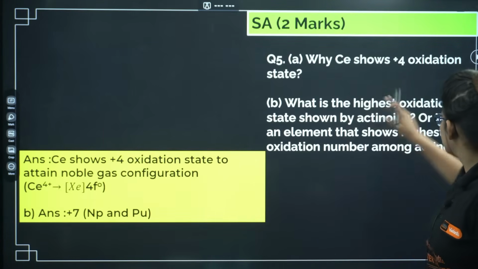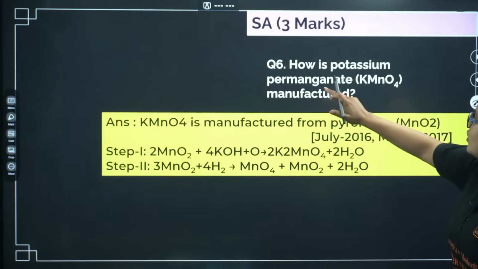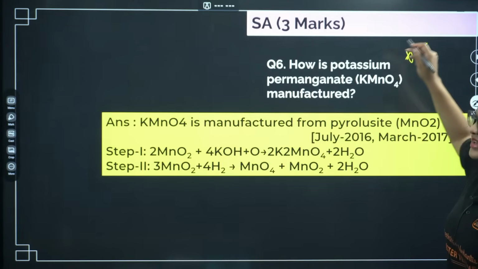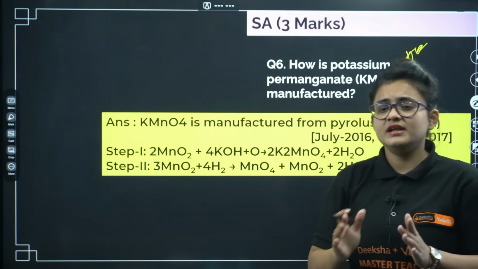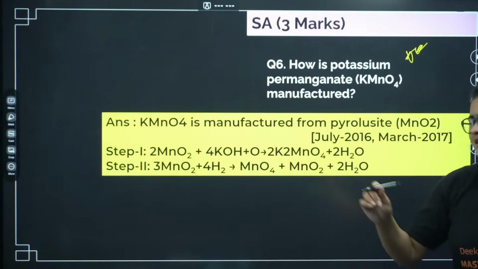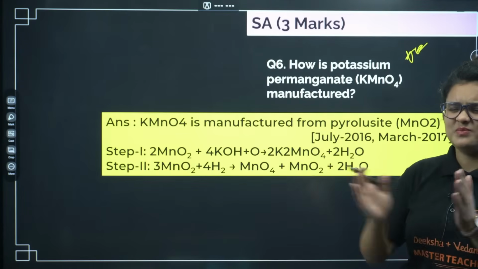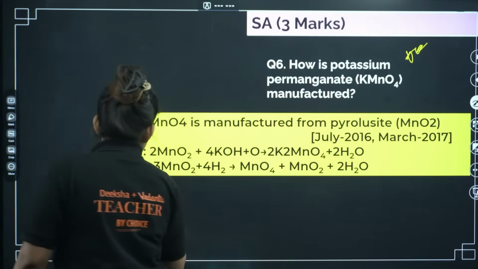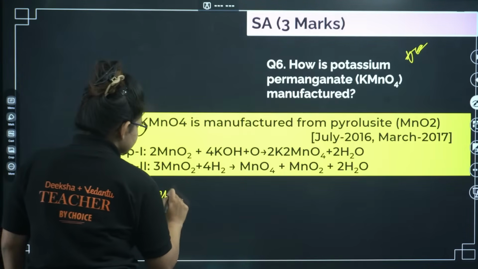What are the components? Neptunium and plutonium. Going ahead, how is potassium permanganate manufactured? Even if you are not doing the D and F block elements, make sure at least you are going through this problem. Please. One more thing that I want to tell is thermal decomposition